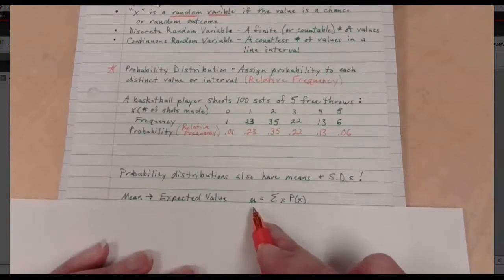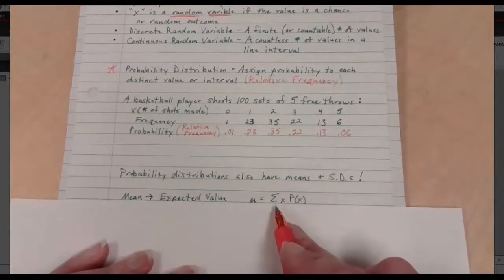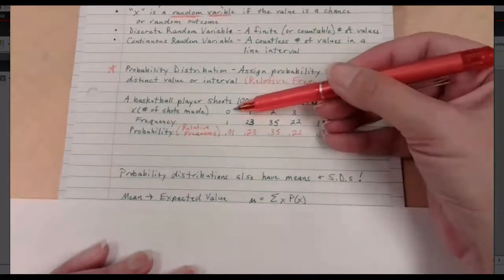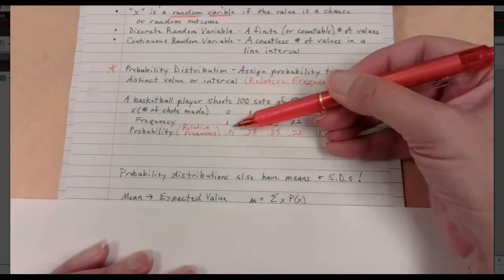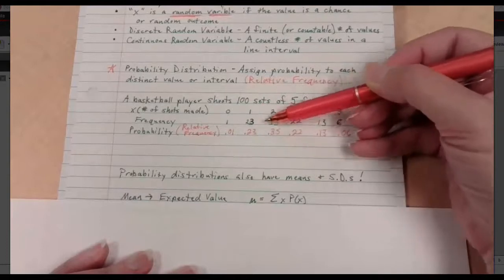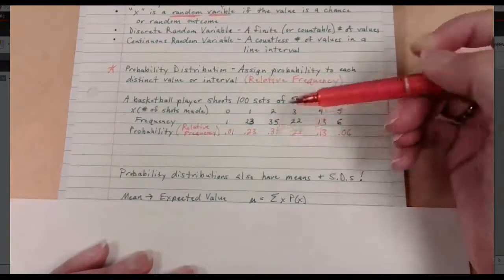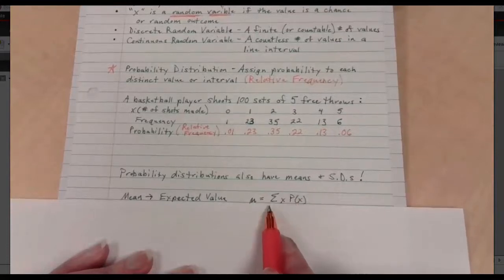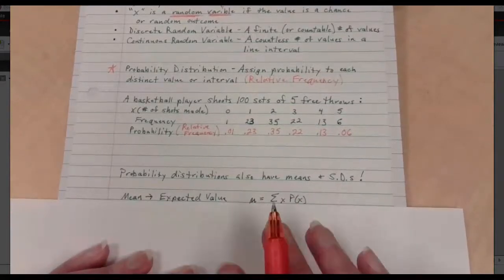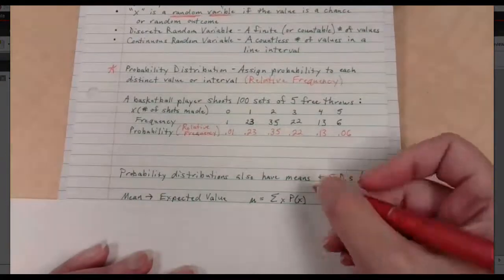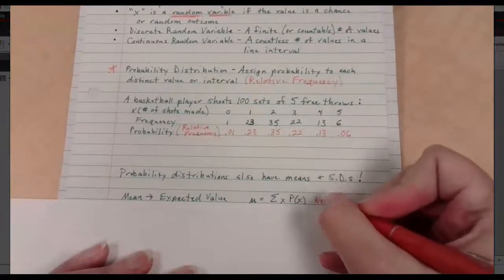We are still using mu for mean. This is the sum of all of the x values times their probabilities. So if I'm looking at this setup here, here's my x value number 1, 0, times 0.01. 1 times 0.23. 2 times 0.35. Each x value, each of our random variables, times its probability and add them all up. Does anybody think that this looks familiar? Do you know what this is? These are weighted averages.